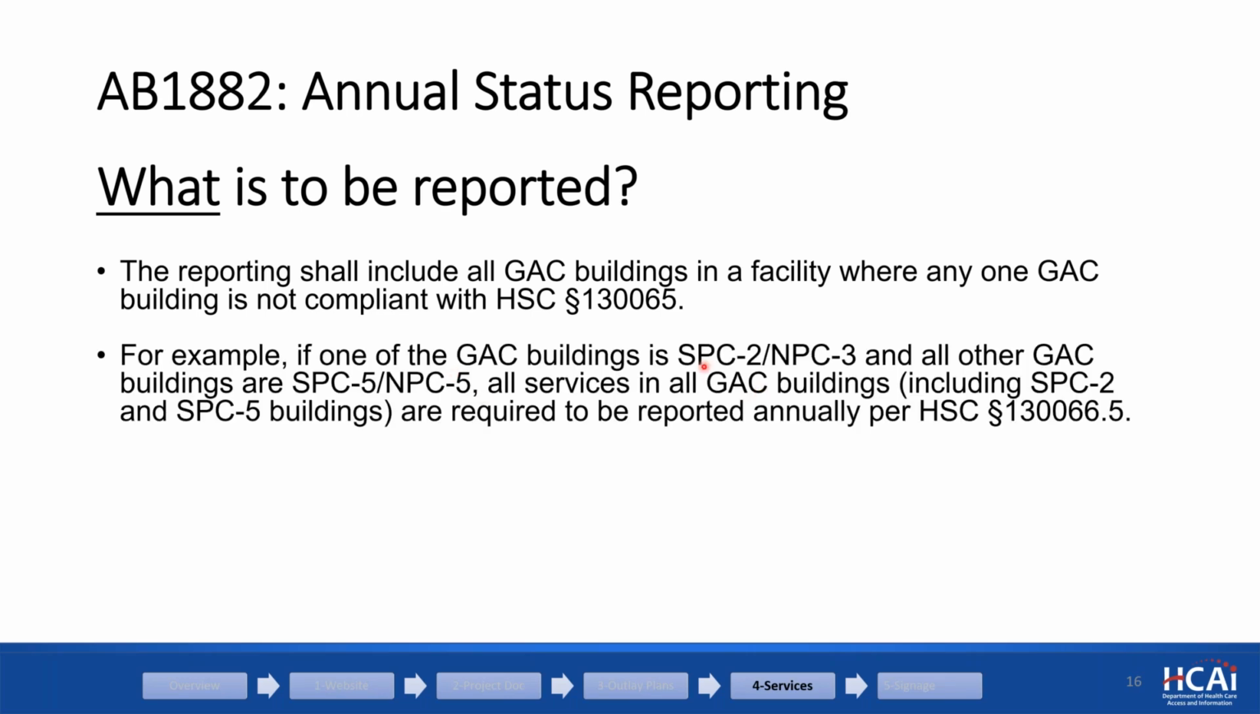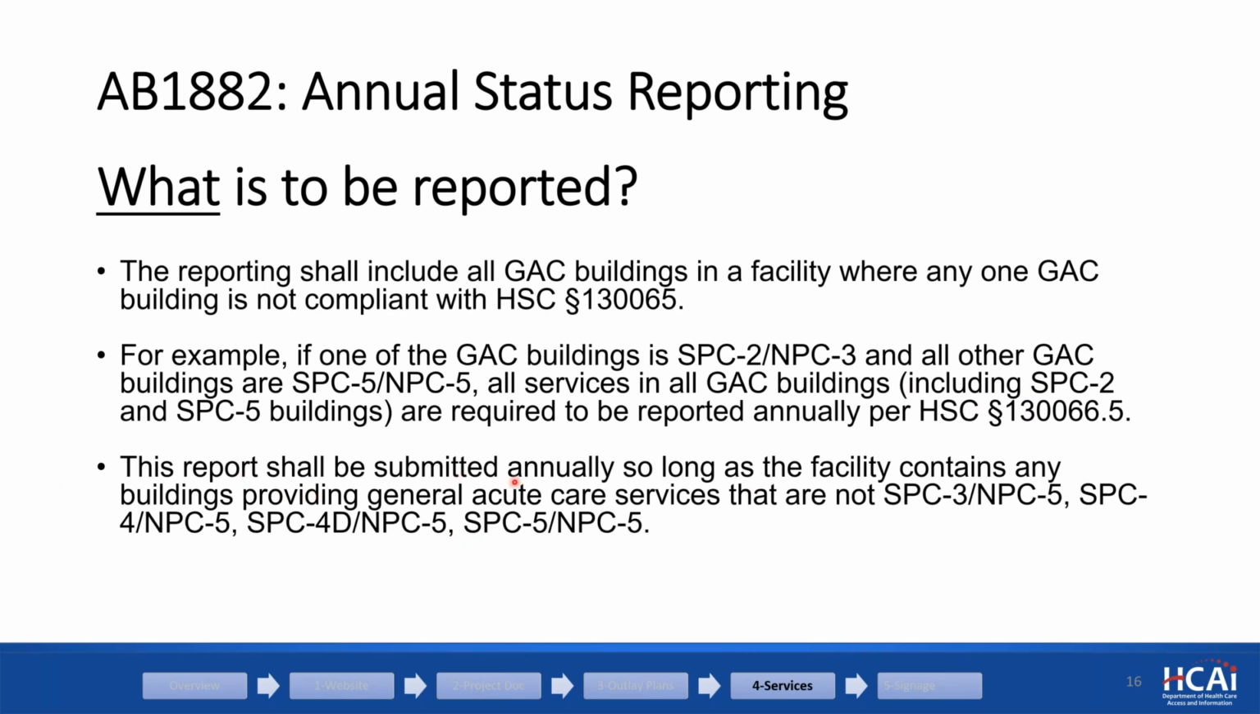So let me give an example directly. Let's say there are 10 buildings in a facility with various NPC and SPC ratings, such as one of them is SPC2, NPC3, and all other 9 are SPC5, NPC5. So the law says all services in all general acute care buildings, including SPC2 and SPC5 buildings, are required to be reported annually per this section. So the idea is to make sure that all buildings comply, and then the reporting requirement goes away.